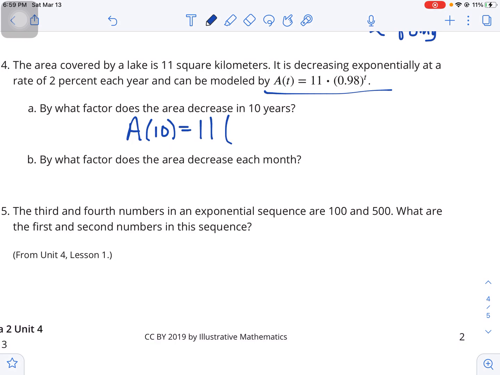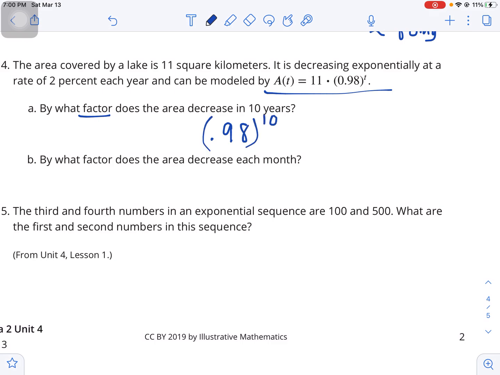So we'd have 11 times 0.98 raised to the 10th power. And so after 10 years, if they're just asking by what factor does it decrease, I guess we would just write 0.98 to the 10th, right?